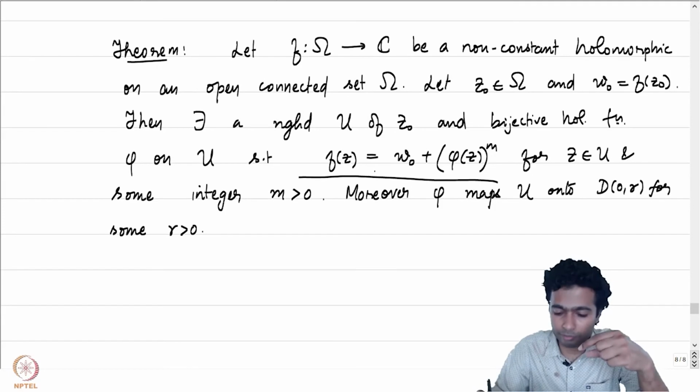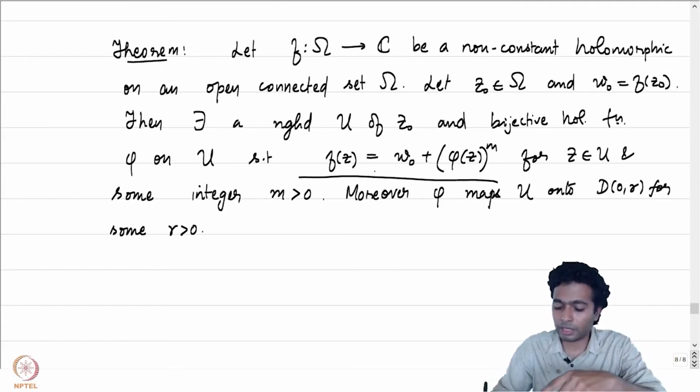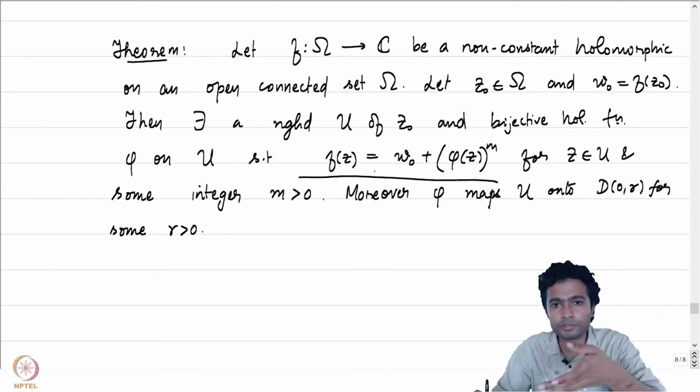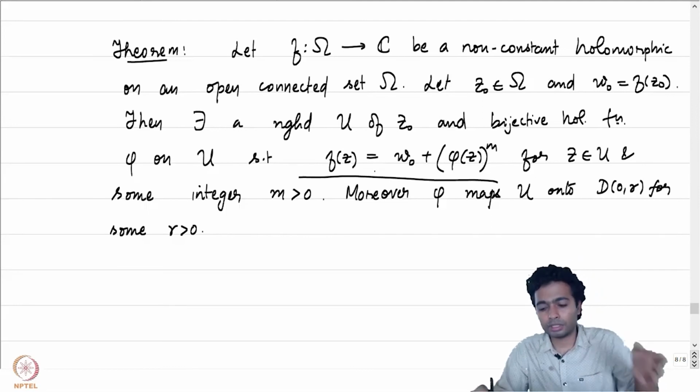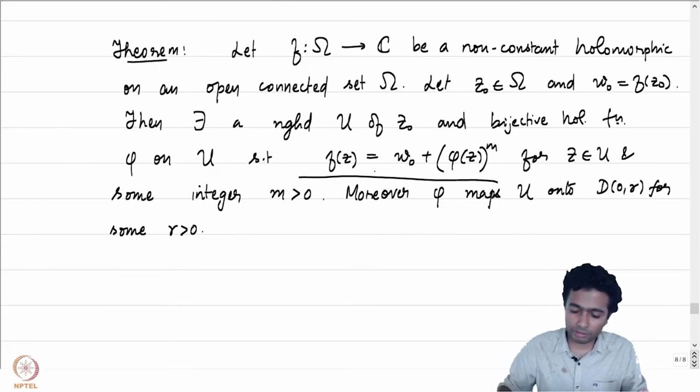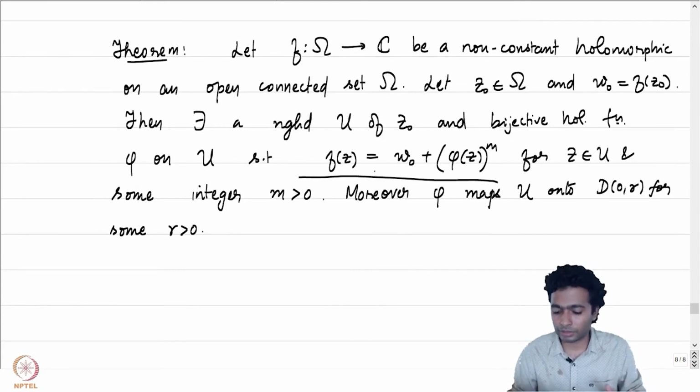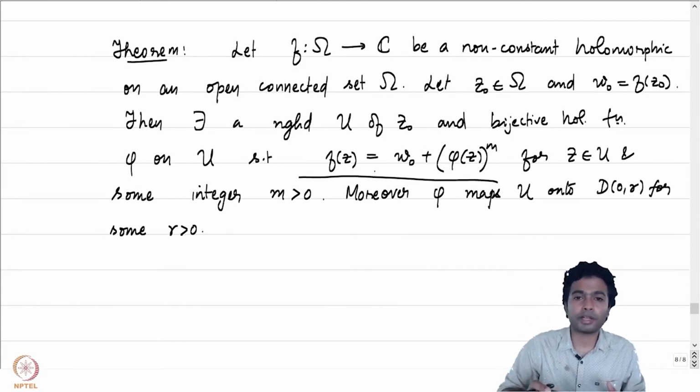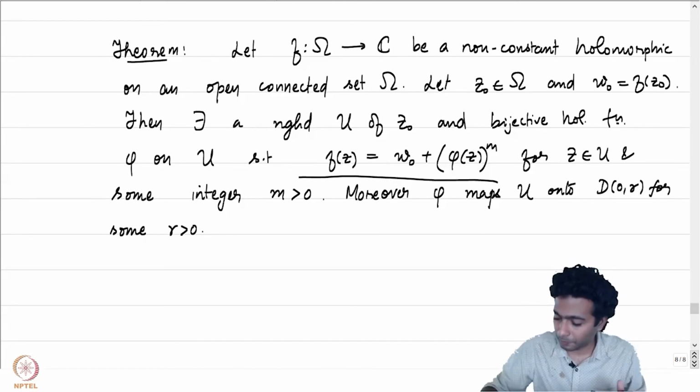Phi is an injective map and phi of z to the power m is just pi m composed with phi, and therefore the injective map will be an m to 1 map. So we will come to all the details one by one. The key thing to note is that locally in a neighborhood of z0, we have been able to explicitly find out how our f behaves.